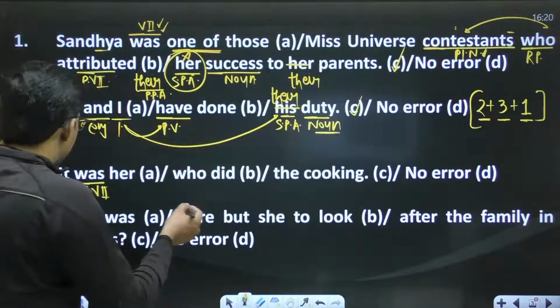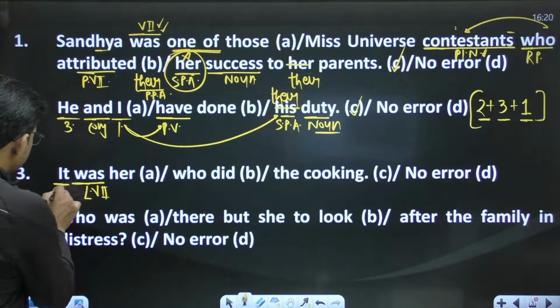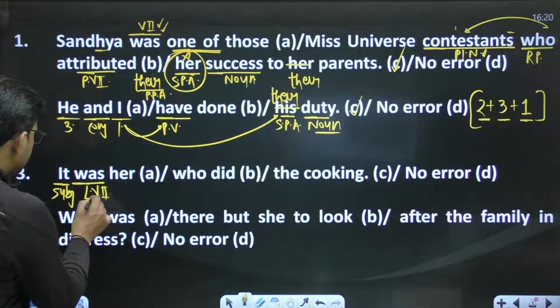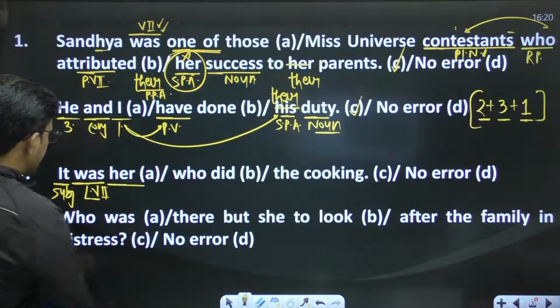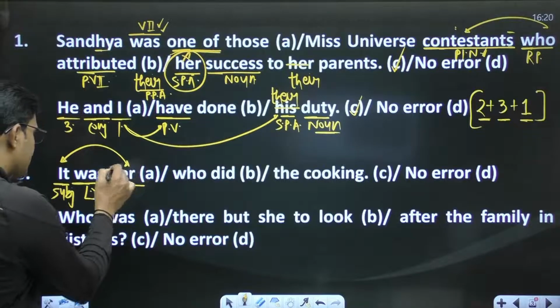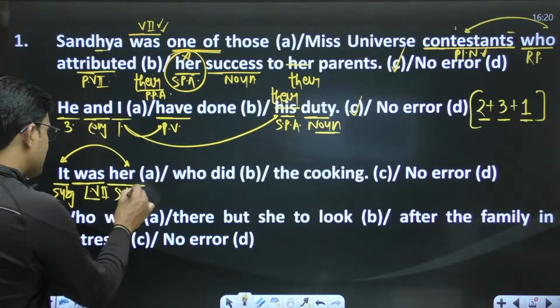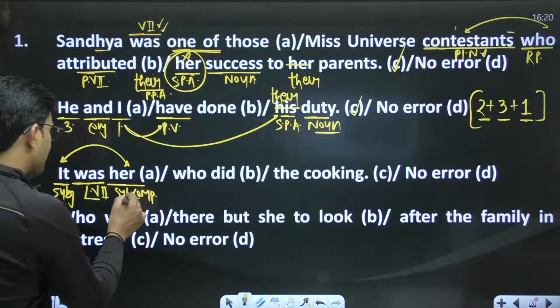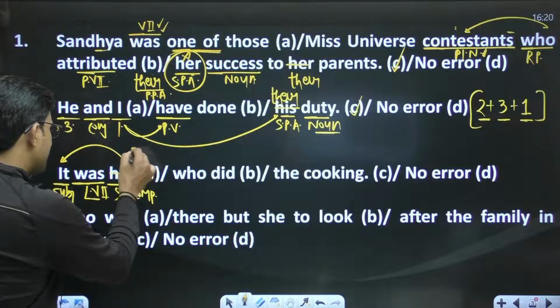So this word is a subject, and after this linking verb, a subject complement will be used. To complete this subject, we require a subject complement. To make it a subject complement, this pronoun must be of subjective case.